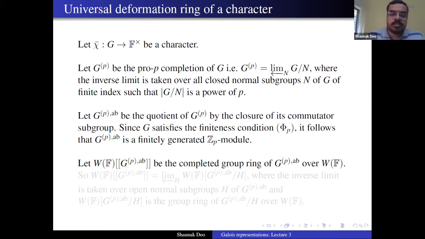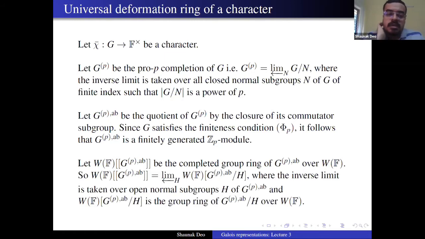And what is this? This is just the description that this completed group ring is the inverse limit of the usual group ring of GPab over H. And this GPab, the H varies over open normal subgroups of GPab, so they are of finite index. So basically, you have these finite groups, GPab modulo H. So you know how their group ring looks like. You take their inverse limit, you get the completed group ring of GPab.